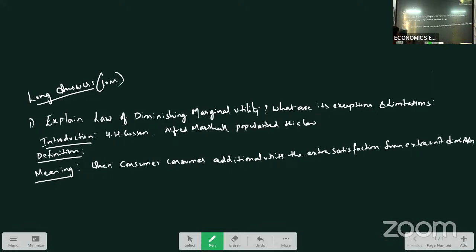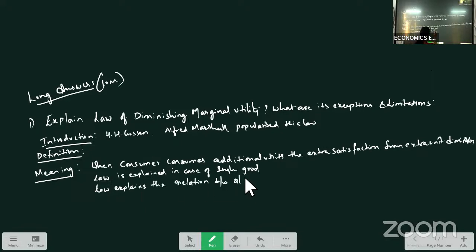And one more point you will write here: this law is explained in case of a single good. Also we can say that this law explains the relation between quantity consumed and utility derived.